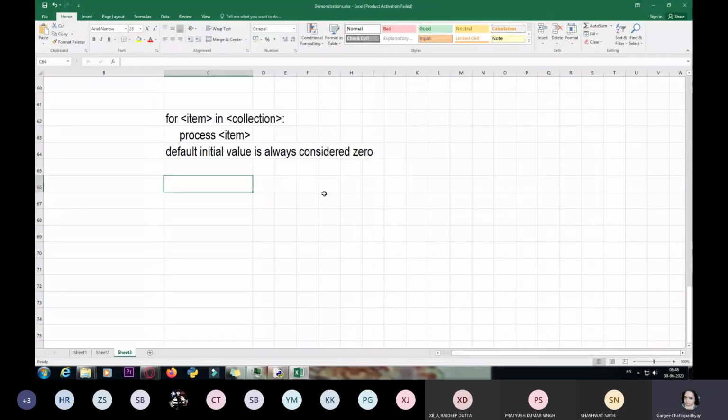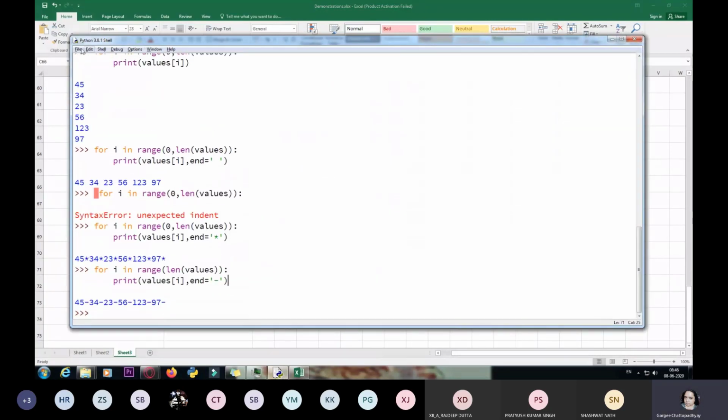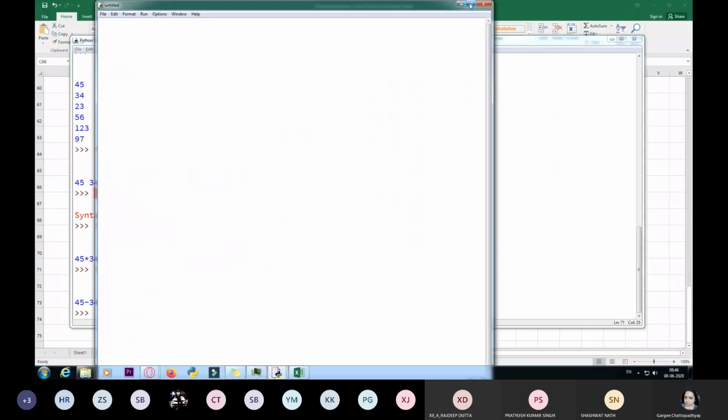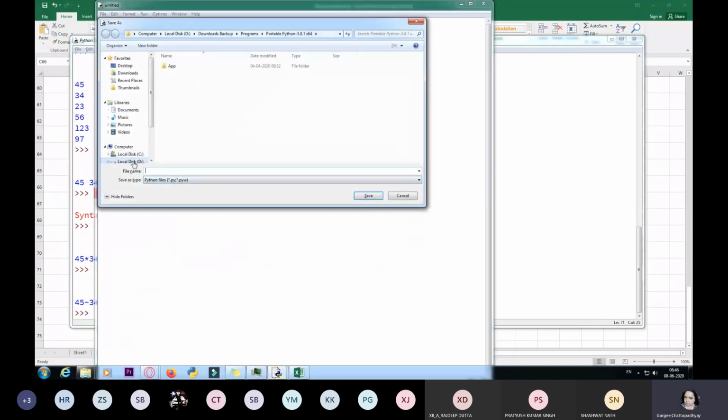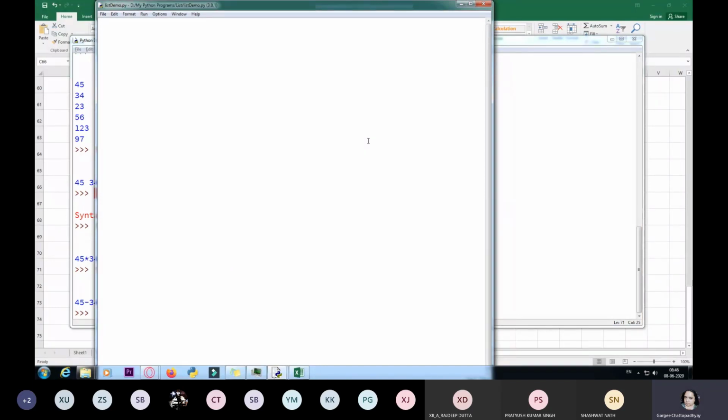Now a small program we will be doing using this. So I'm going to maximize the screen, and we will go to new file. We'll open a new file and save it. Usually I save all my programs here within list, and I'm going to give a simple name, listdemo.py. Okay. Now what I'm going to do in this is write a Python program to accept a list of numbers from the user and